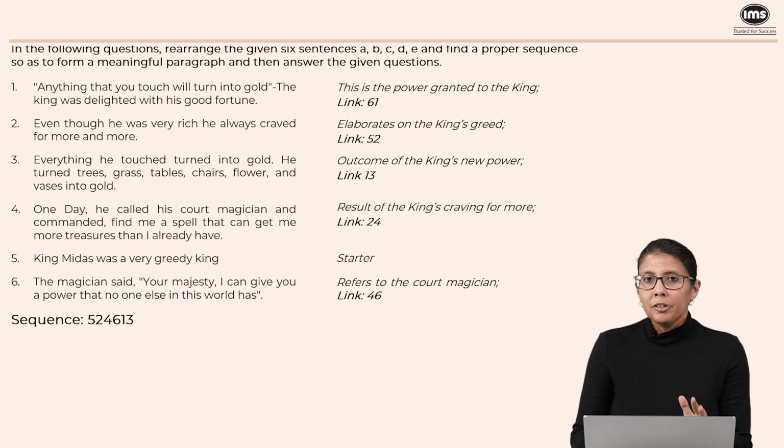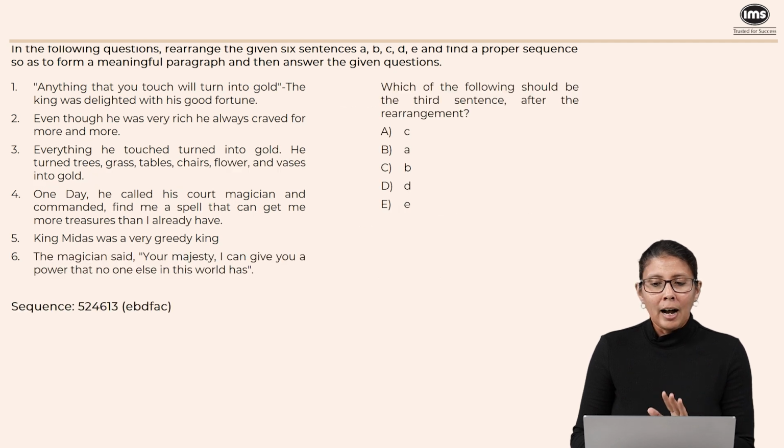Now, in the original question, all the sentences were numerically labeled, right? But when you look at the questions, they present the options alphabetically. So we have to convert these numbers into alphabets, which we will do for the next question here. The question that was asked was, which of the following should be the third sentence after the rearrangement?